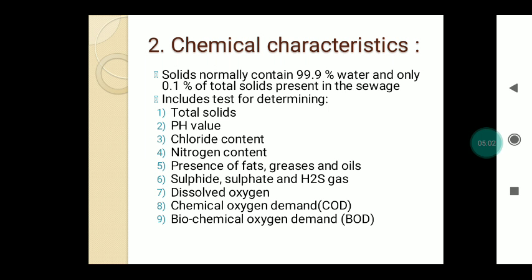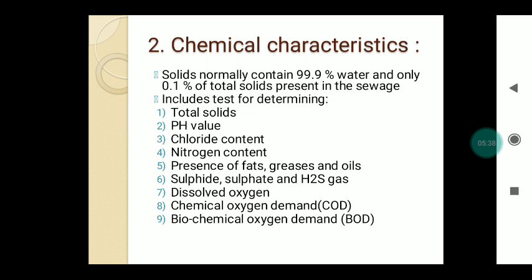So the next characteristics are the chemical characteristics, in which we have to titrate the sewage in a laboratory to find out its chemical characteristics. Sewage normally contains 99.9% water and only 0.1% total solids. These chemical characteristics include the following tests which we have to determine in a laboratory. The first one is total solids, which are the solids in the form of suspended solids, volatile solids, colloidal solids, etc.